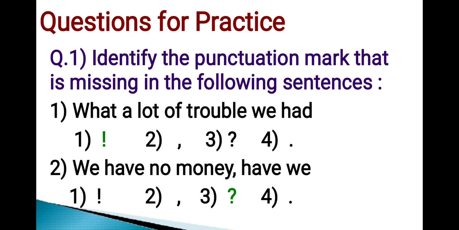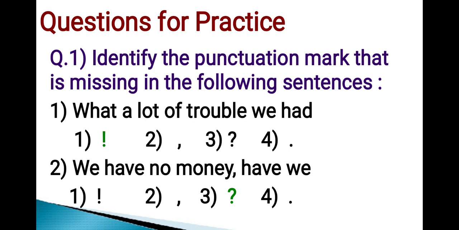Now, questions for practice. Question number 1. Identify the punctuation mark that is missing in the following sentences. Sentence number 1. What a lot of trouble we had. Options are exclamation mark, comma, question mark, full stop. Out of these 4 options, option number 1, that is exclamation mark, is the correct punctuation mark that is missing in the sentence. Hence, correct answer is option number 1.